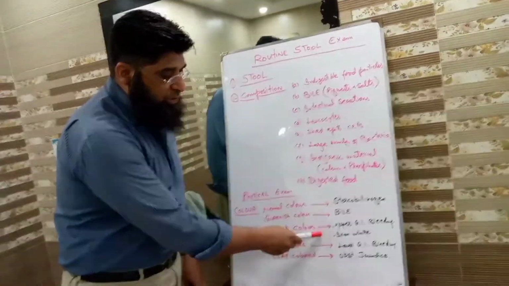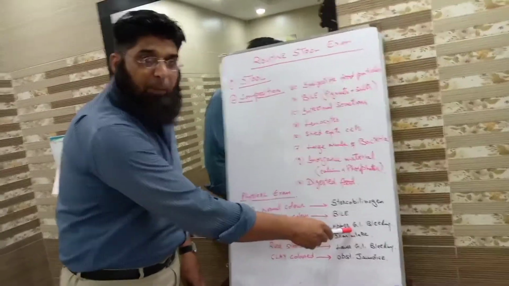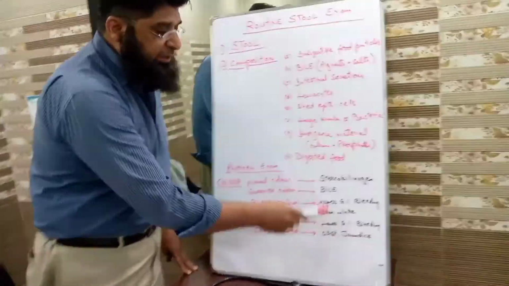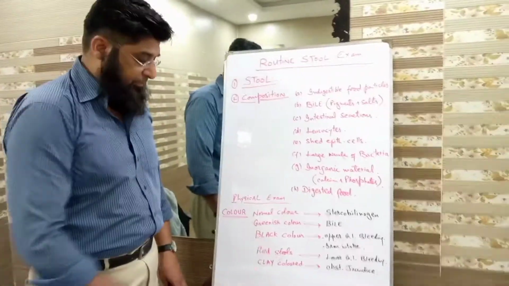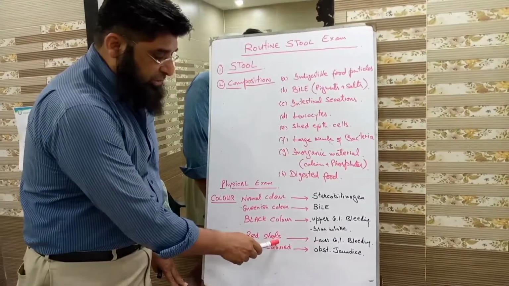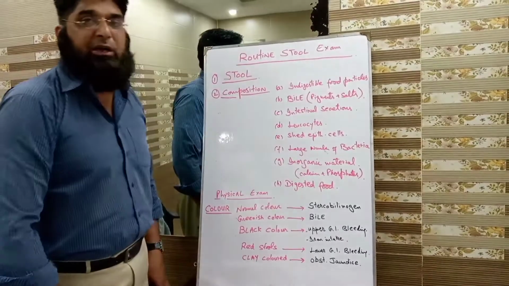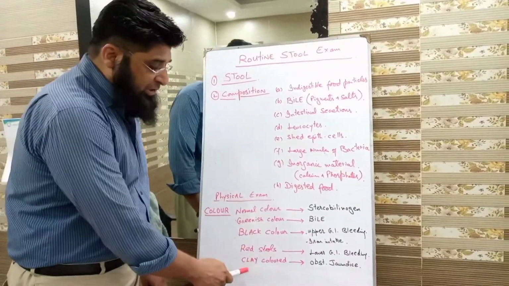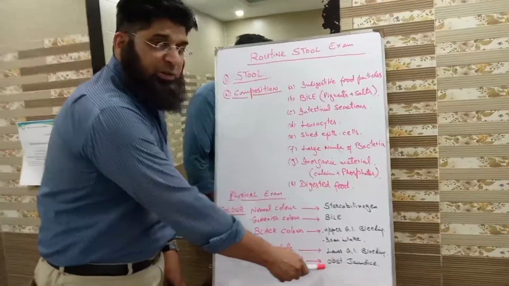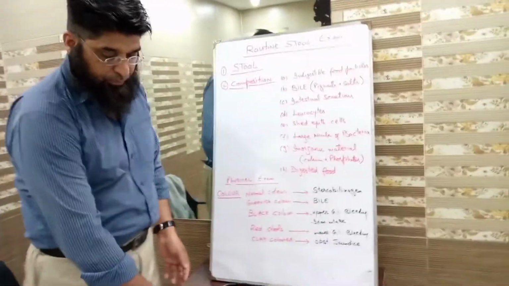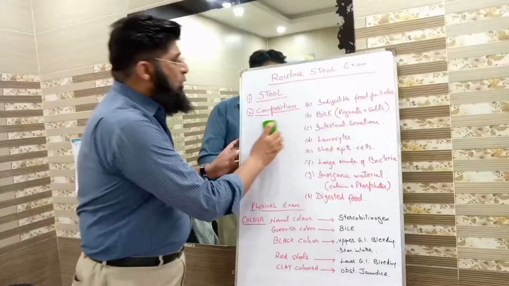Black colored stools because of upper gastrointestinal bleeding or increased iron intake. Red colored stools indicate bleeding from the lower gastrointestinal tract. And lastly, clay colored stools indicate, students, obstructive jaundice. Okay, now we move towards